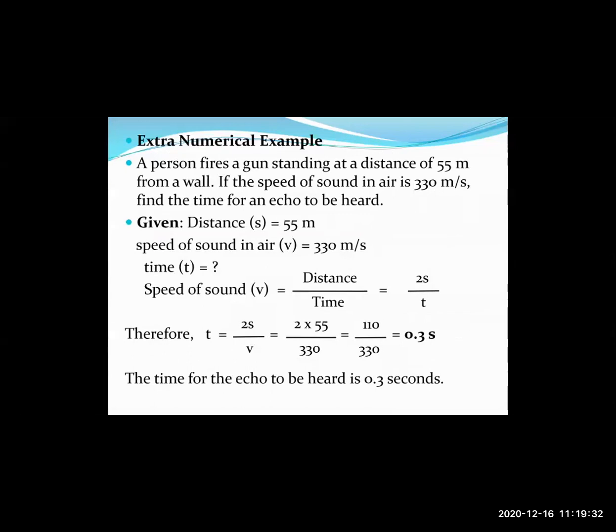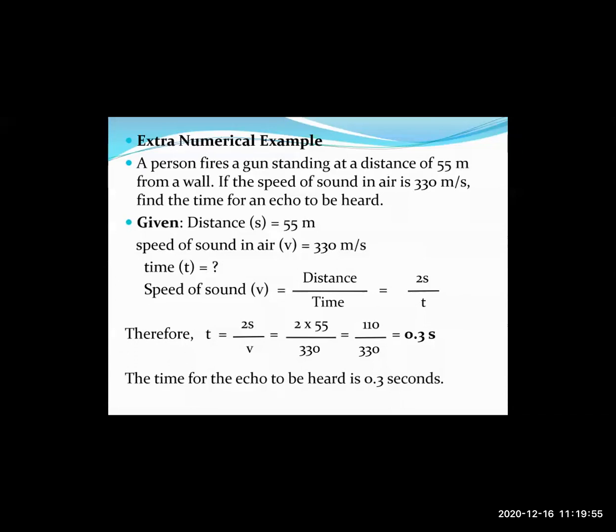A person is standing at a distance of 55 meters from a wall. If the speed of sound in air is 330 meters per second, find the time for an echo to be heard. Now we have seen the concept of echo, where the minimum distance between the source of the sound and the surface for reflection should be 17.2 meters.